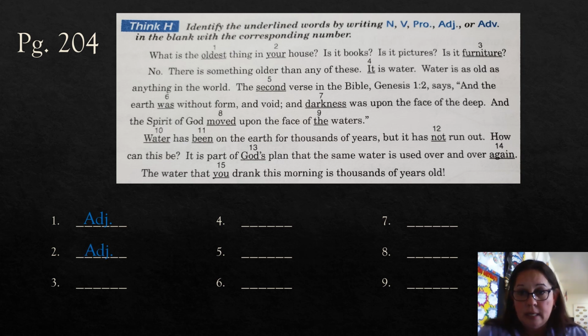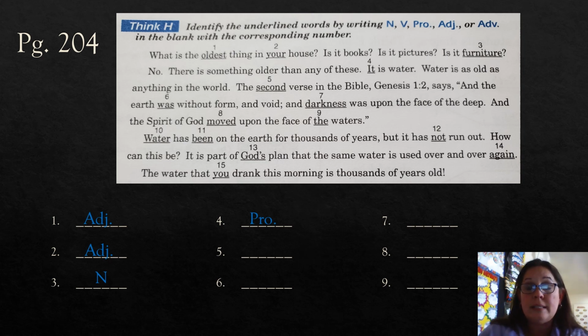Is it books? Is it pictures? Is it furniture? Well, what is furniture? That seems like a thing to me. Person, place, thing. That would be a noun. So, good. No, there's something older than any of these. It is water. It. Well, what is it? That is going to be the pronoun. Okay, it's a thing it's talking about. It's replacing something.